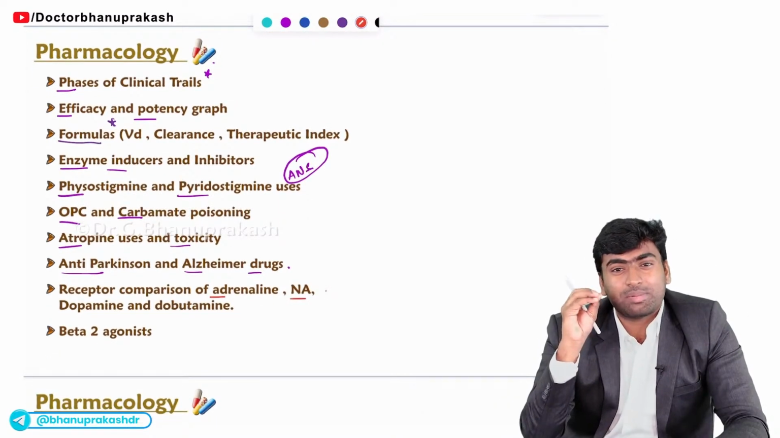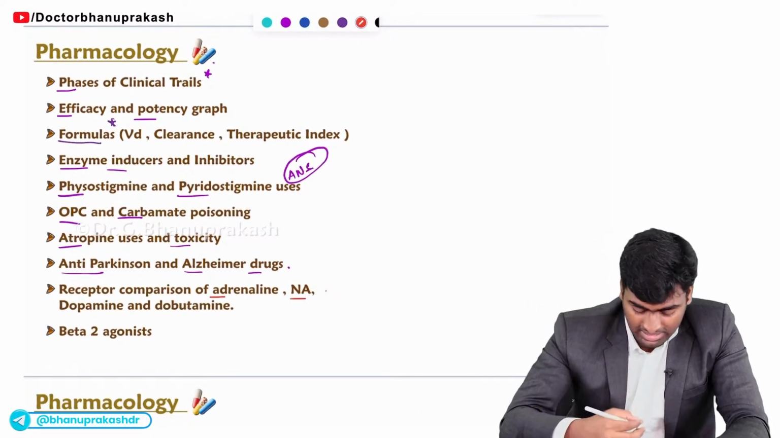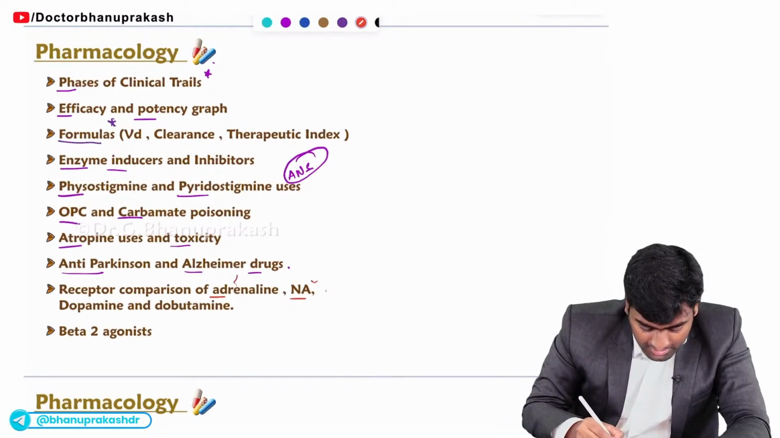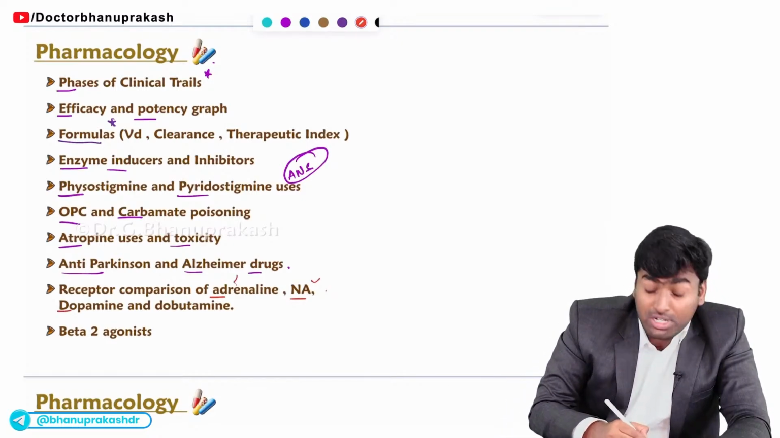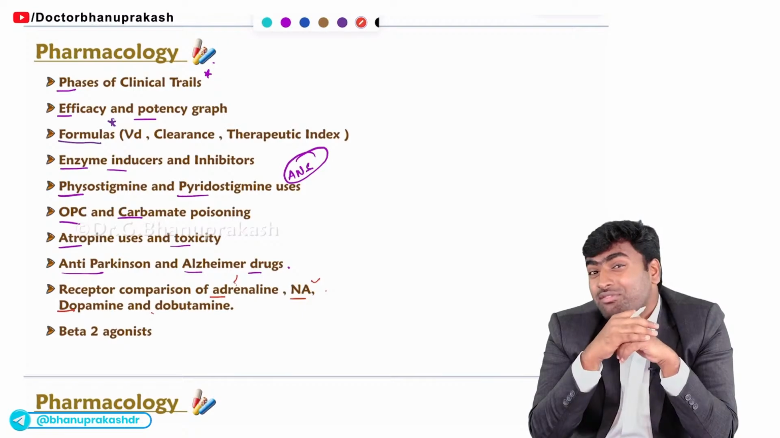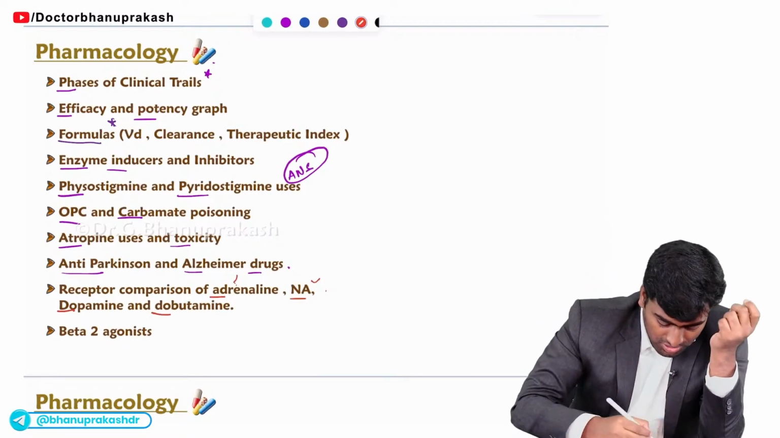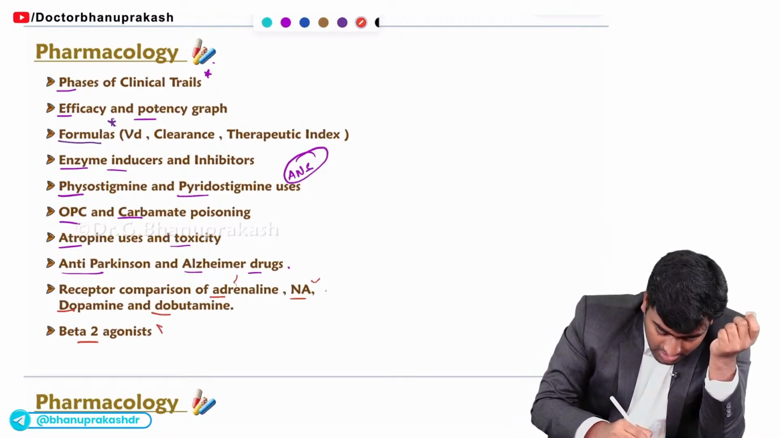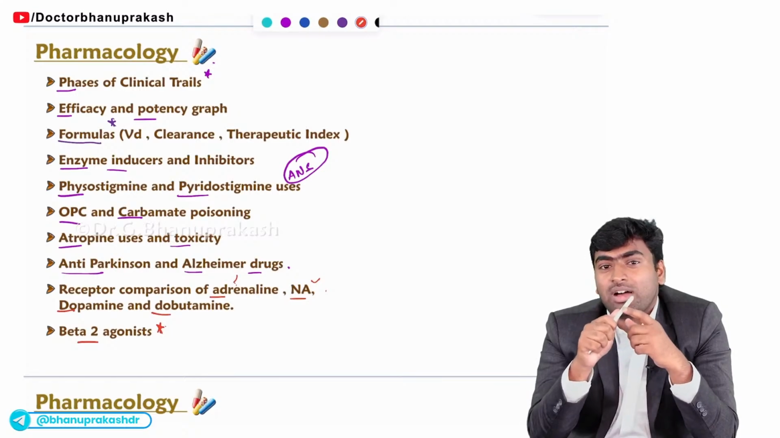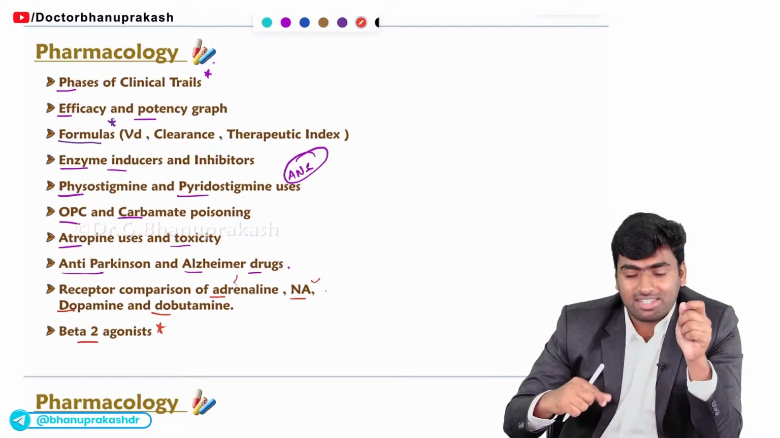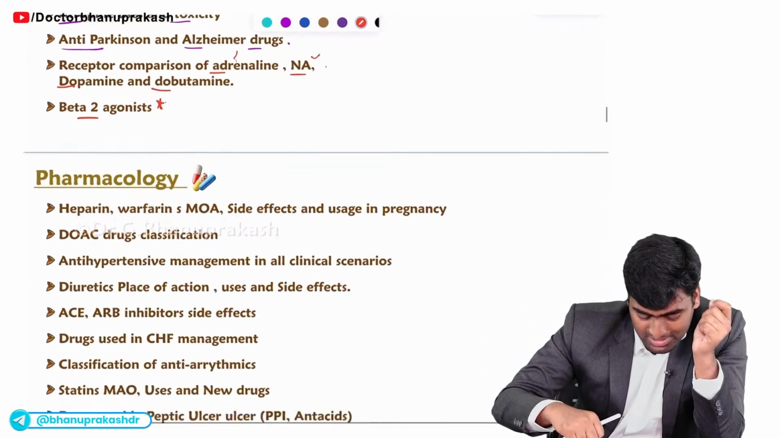Next you need to know about the sympathetic drugs and their receptors, like adrenaline, noradrenaline, dopamine and dobutamine. For all of these drugs, know in which receptor they act. And you should know about the beta 2 agonists, so read about SABA and LABA. Okay. Next we'll move on to some more important topics in pharmacology.